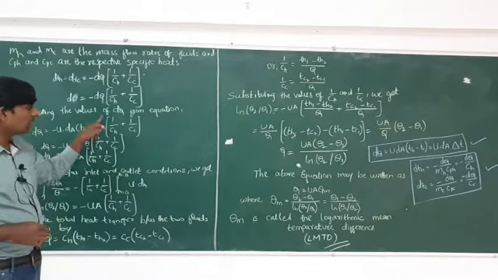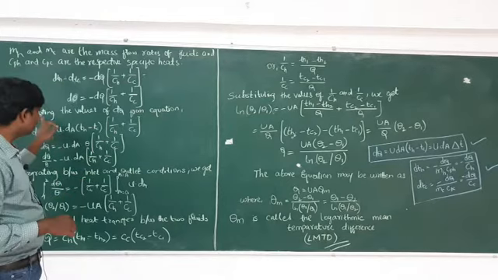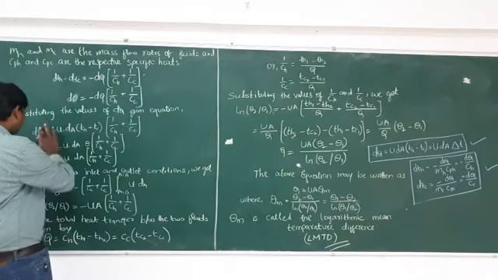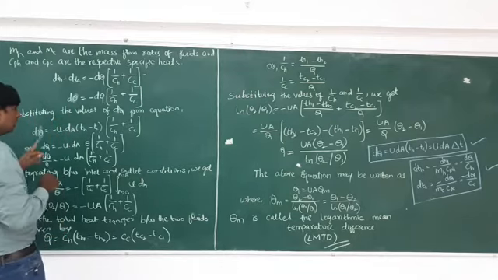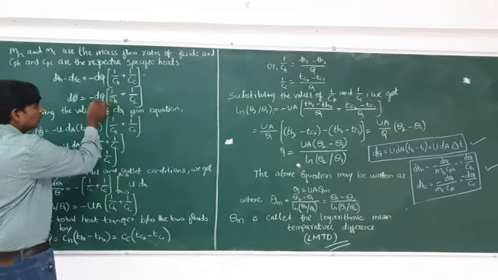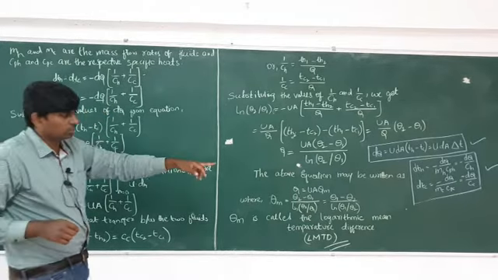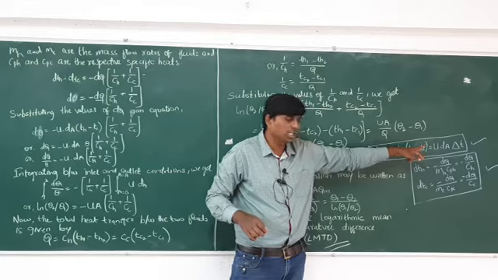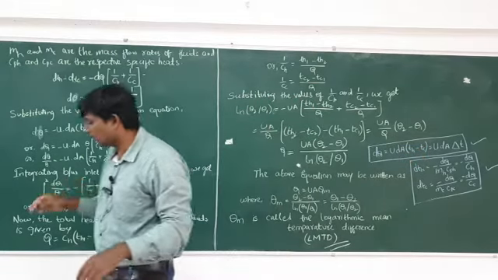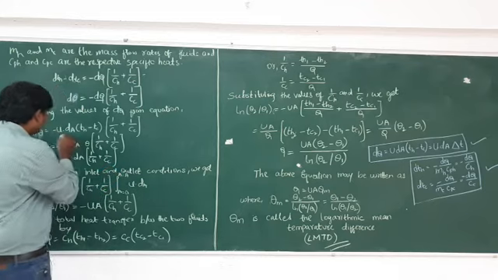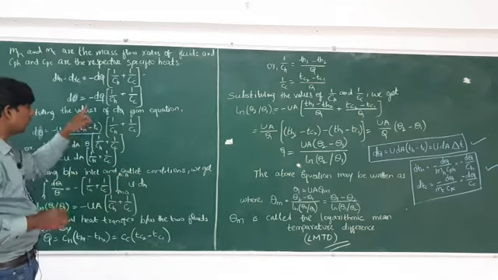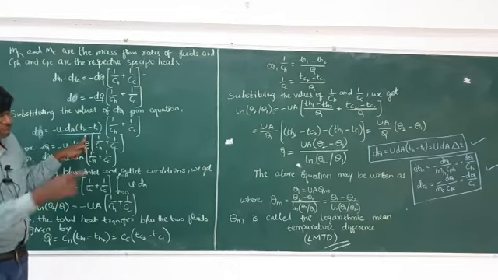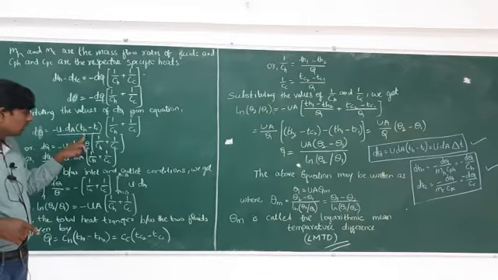Now substituting the value of dQ from the equation. See, this one write down as it is, d theta. In place of dQ, as you can see in the first equation, dQ can be written as U dA (Th minus Tc), U dA delta T. In place of this dQ I substitute this one, minus I wrote as it is. In place of dQ what I wrote? U dA (Th minus Tc).